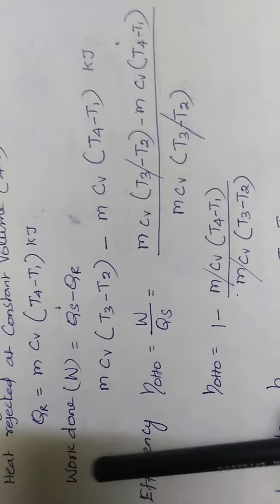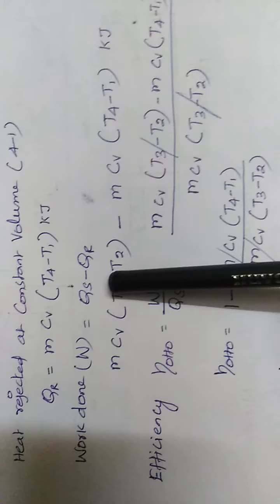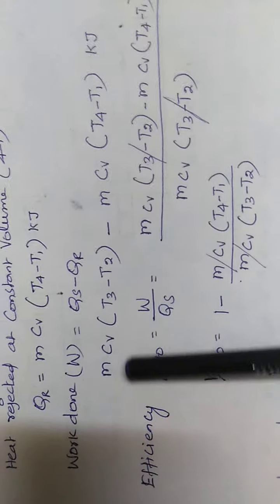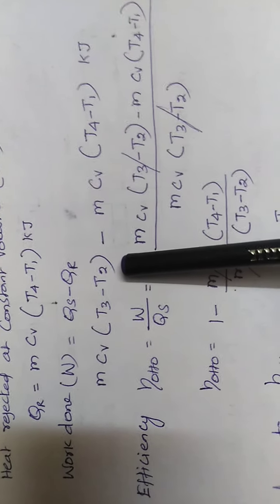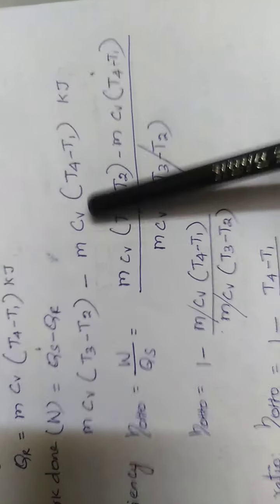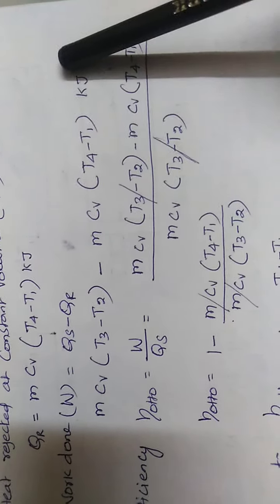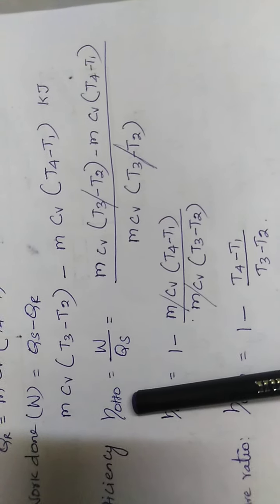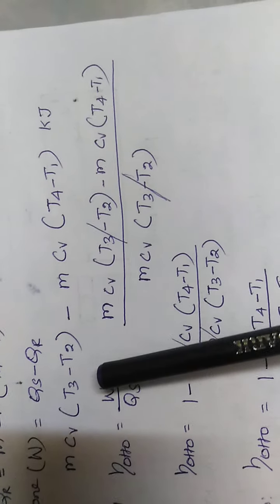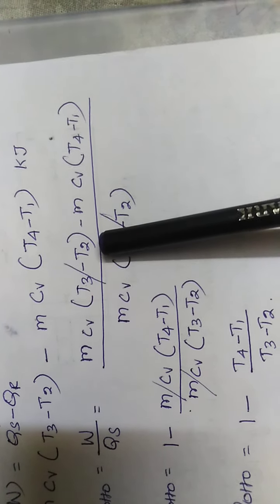So now work done, work done is called W. So work done equal to Qs minus Qr. Now we write the explanation: Qs equal to mCv (T3 minus T2). Heat rejected, 4 to 1 process, mCv (T4 minus T1). The unit is kilojoule, as I mentioned here. And also efficiency of the Otto cycle is work done by heat supplied. So work done equal to Qs minus Qr. So Qs is mCv (T3 minus T2)